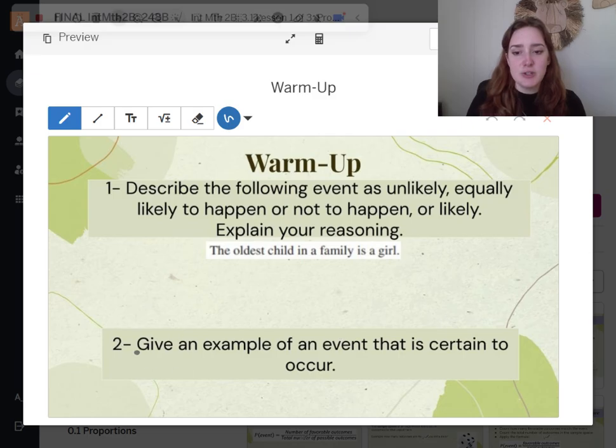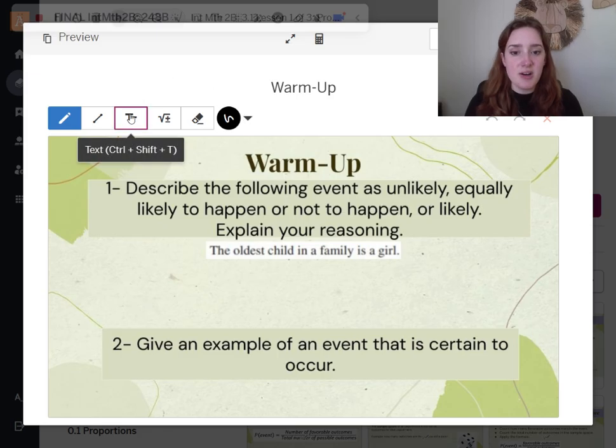And then in number 2, give an example of an event that is certain to occur. You can type in that space. All right, so I'll encourage you to, again, pause the video here, try this on your own, and I'll go over the answer in just a moment.